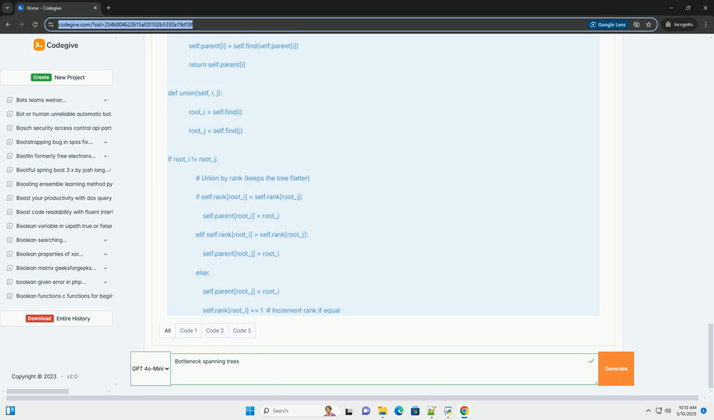Efficiency: Kruskal's algorithm with a good union-find implementation has a time complexity of O(E log E), where E is the number of edges. Alternative MST algorithms: you could easily adapt the code to use Prim's algorithm instead of Kruskal's.